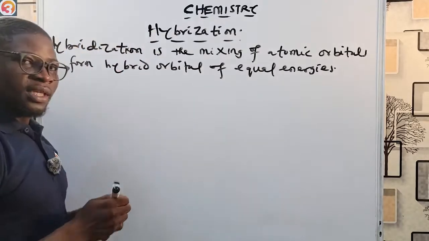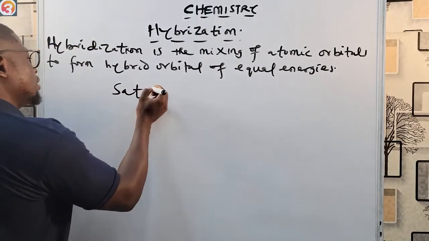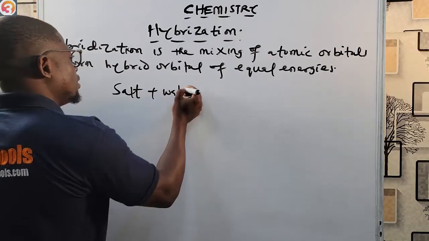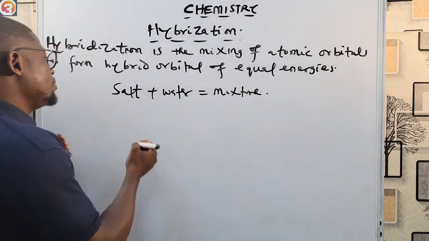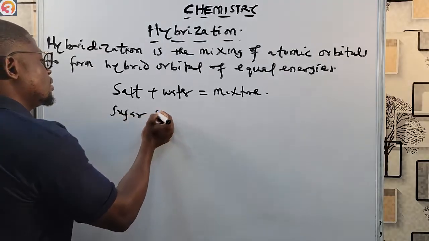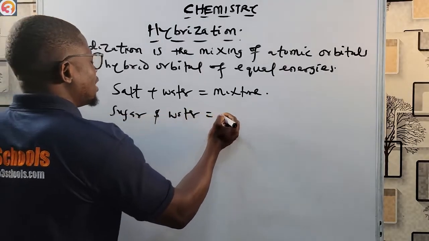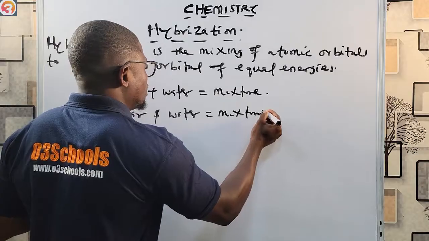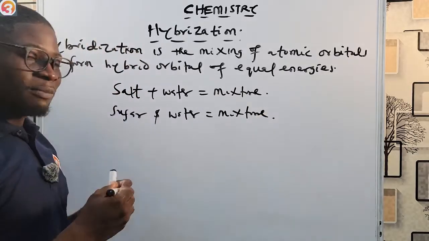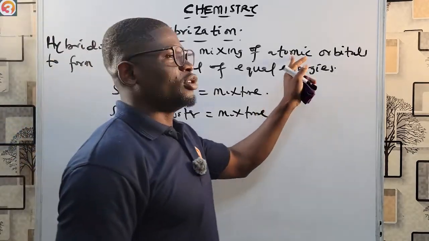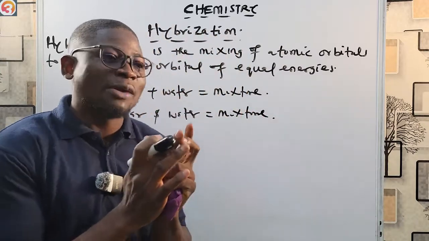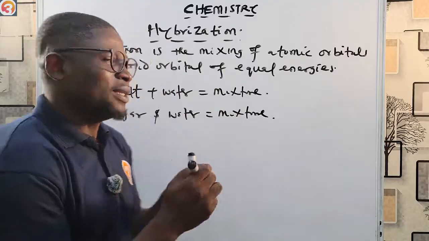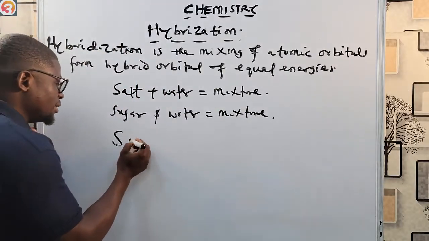Okay, for example, if you mix salt and water, you are going to have a mixture of water and salt, right? If you mix sugar and water, you are going to have a mixture of sugar and water. Okay, the same thing happens when it comes to orbitals. We can mix orbitals together, and once we mix orbitals together, we're going to have hybrid orbitals.